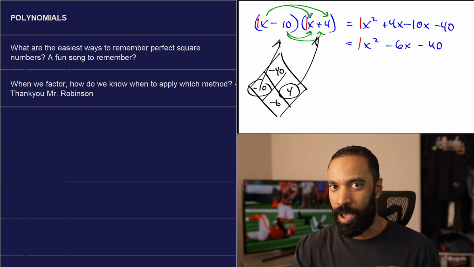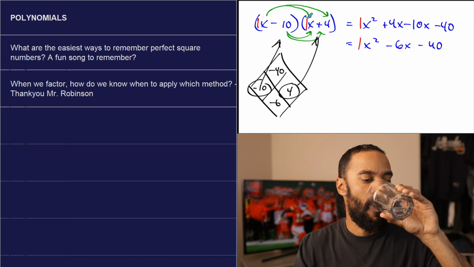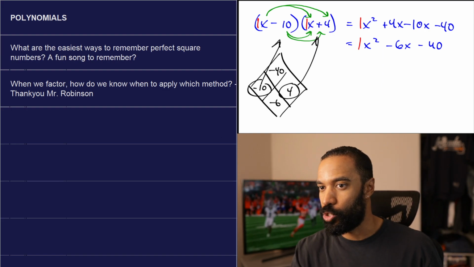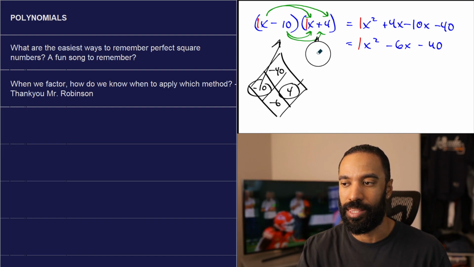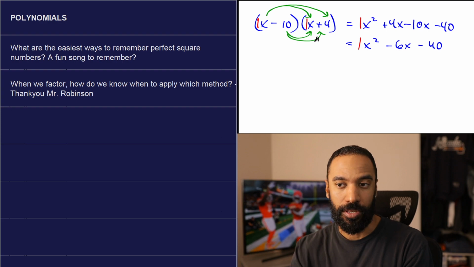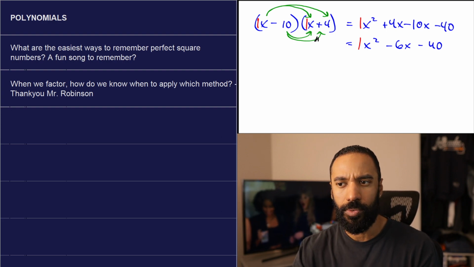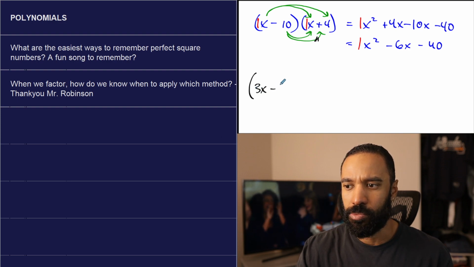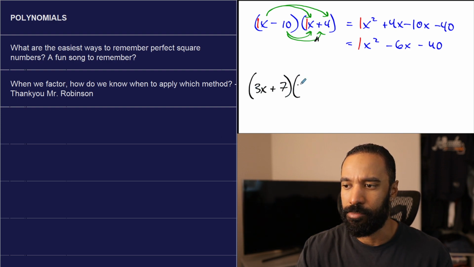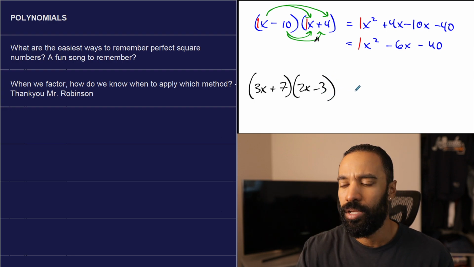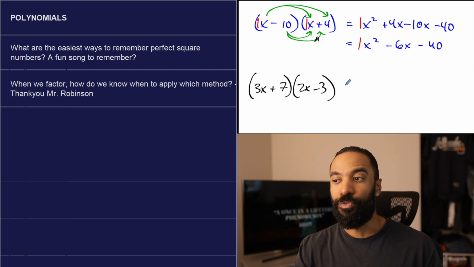Okay, now keep all that in mind. All that factoring biz is what we're going to apply to the next thing. The difference is I won't draw a diamond because the diamond isn't the answer. So let's do another one. Now, by the way, we didn't ever factor this one. I'm going to do other examples with these, but let's do another one now. Let's look at 3x plus 7 times 2x minus 3. Okay, now let's FOIL this one out.